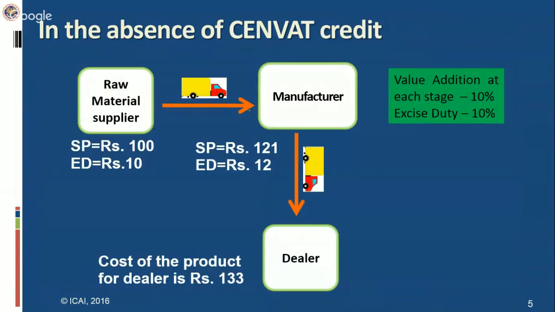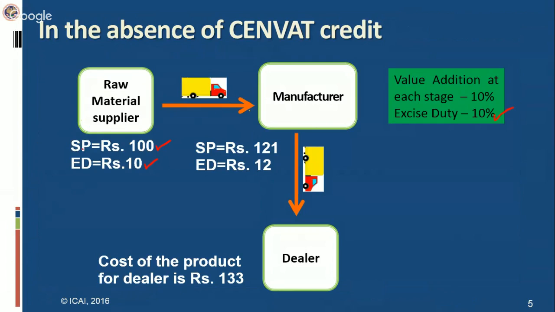Now, before going to the amendments, let us first quickly recapitulate the concept of CENVAT credit. What would have happened in case there was no CENVAT credit? Let us understand it with the help of an example. Suppose the raw material supplier has to supply goods to a manufacturer and he charges ₹100 from the manufacturer. On this, he will charge excise duty also. The rate of excise duty we have assumed to be 10%, a fictitious rate taken for your convenience. So excise duty will be charged at ₹10.